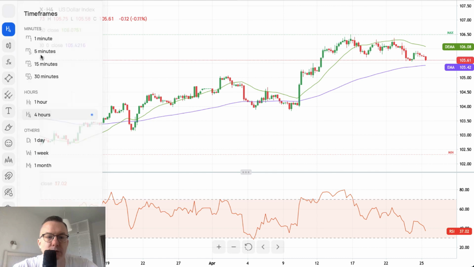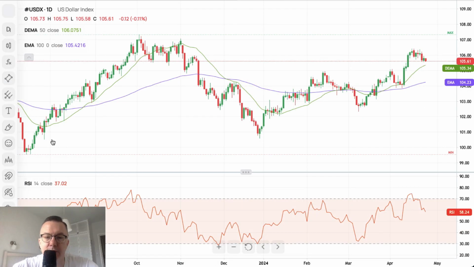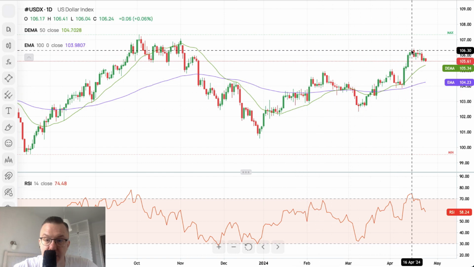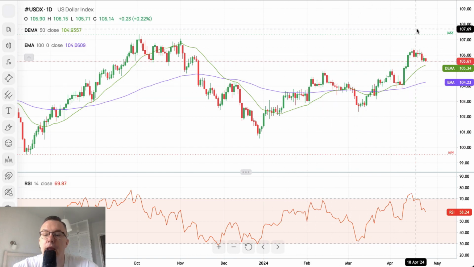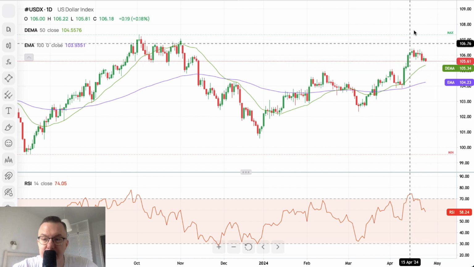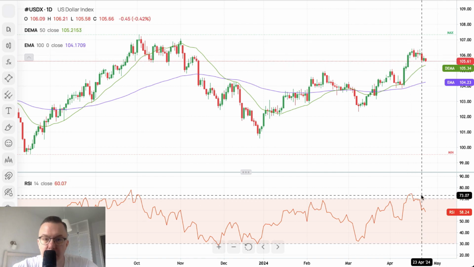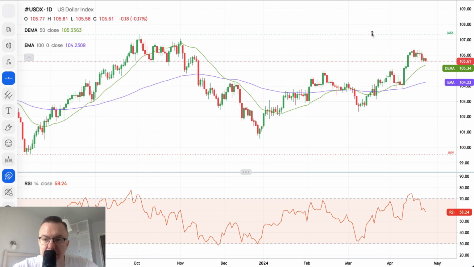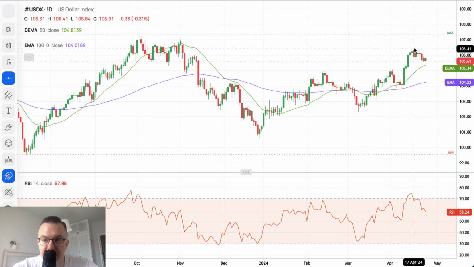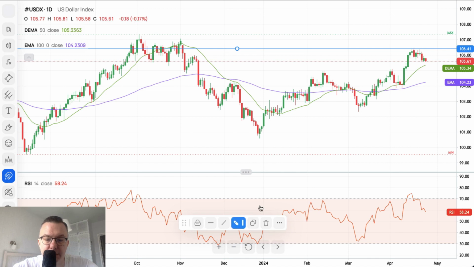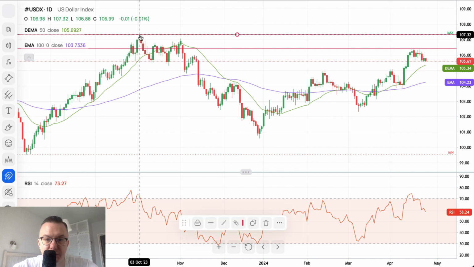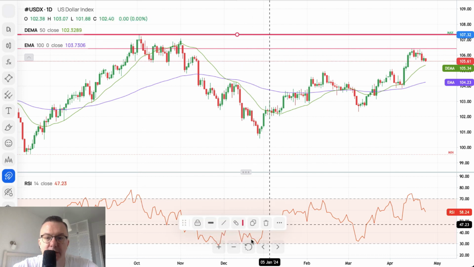Let's find out what is going on the daily. And on the daily time frame chart, we got a very nice 1, 2, 3 or ABC upward movement into extremely overbought conditions. Let's find some levels. So the first level we want to mark is, of course, the local technical resistance. 106.41 is the local technical resistance. Now let's mark the swing high. The swing high is 107.32, so that's the big one. There you go, thick red line.